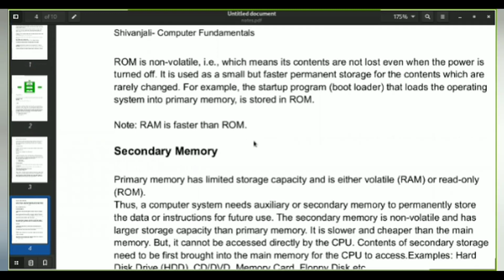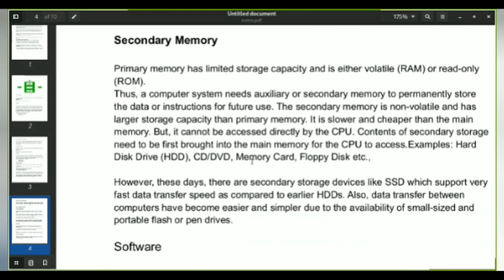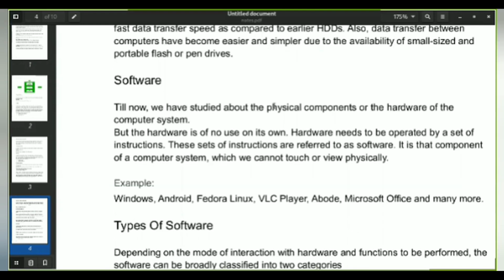Then moving on with the secondary memory. These are the memory which are used for future use. Since the primary memory has limited capacity, secondary memory is used for larger capacity, which can be used for a longer period of time for future use. Examples of secondary memory are HDD, that is hard disk drive, USB pen drive, floppy disk, DVD.